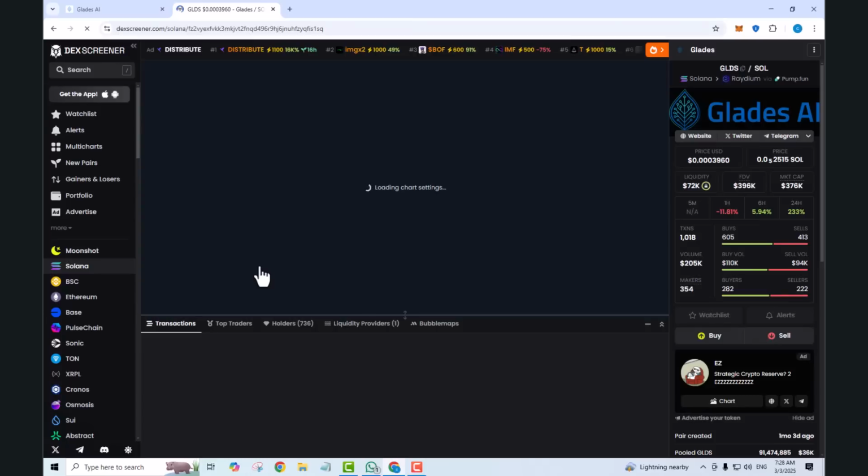Same as you can see on Dex Screener, where its liquidity is 72k, and it has 376k market cap with 1018 tokens and 205k volume with 354 makers.